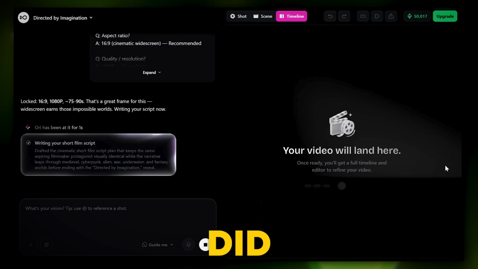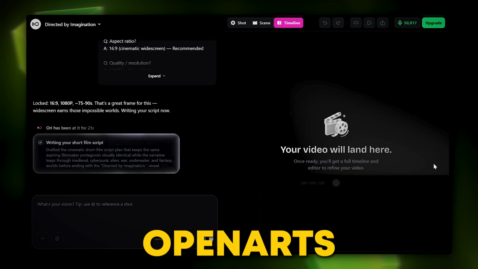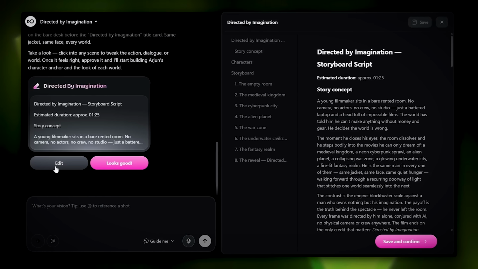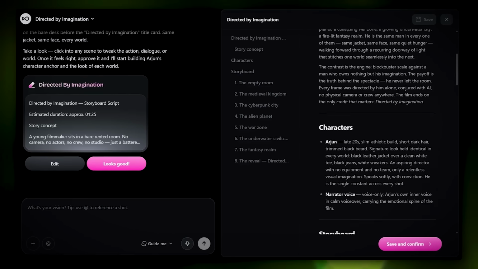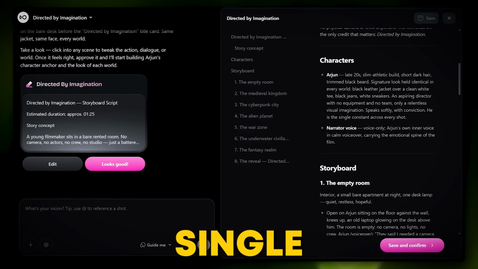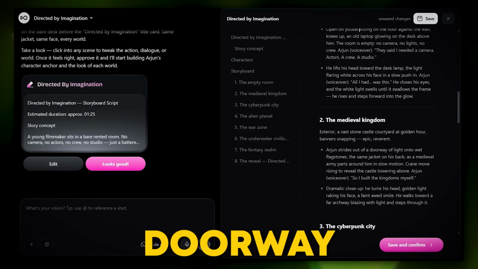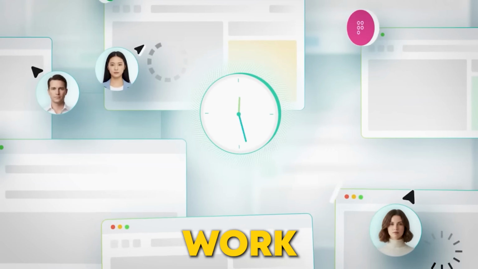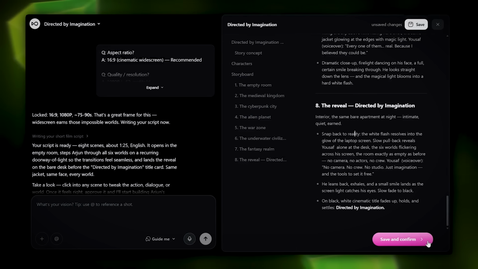Because the next thing it did was write the entire script itself. From my idea, OpenArt's Director wrote a full storyboard script. 8 scenes, roughly a 90-second film. Every scene broken down, characters defined, every single shot planned, which you can also edit anytime. And it's not random. It even added a recurring doorway of light transition to connect every scene smoothly. This is the kind of work that usually takes a screenwriter days, and here, it happens in seconds.